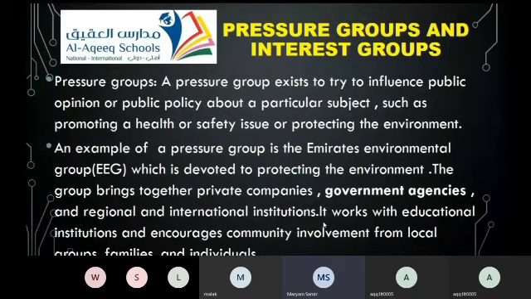Pressure groups and interest groups. Pressure groups. A pressure group exists to try to influence public opinion or public policy about a particular subject, such as promoting a health or safety issue, or protecting the environment. An example of a pressure group is the Emirates Environmental Group (EEG), which is devoted to protecting the environment. The group brings together private companies, government agencies, and regional and international institutions. It works with educational institutions and encourages community involvement from local groups, families, and individuals.